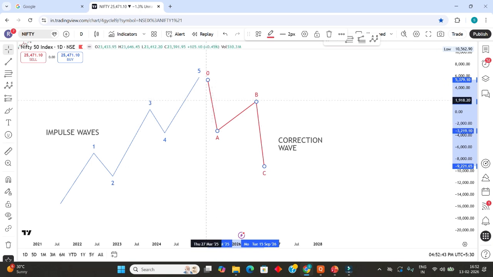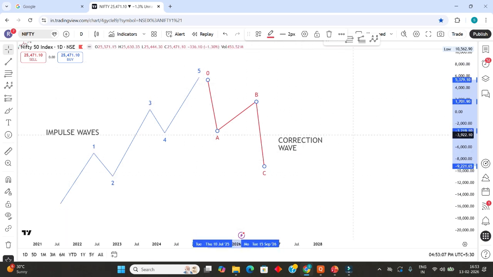Wave C is also an impulse wave because it is in the same direction as the expectation, that is downward. But here wave B is in the opposite direction, since he expected it to be upside, so he called wave B a corrective wave. But the whole move he mentioned as a corrective wave only.